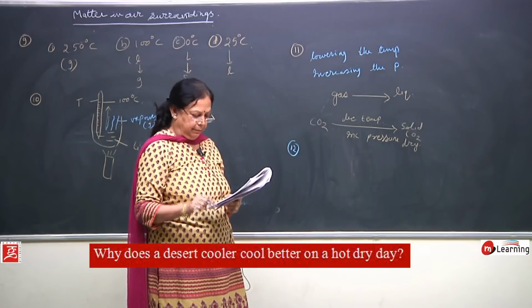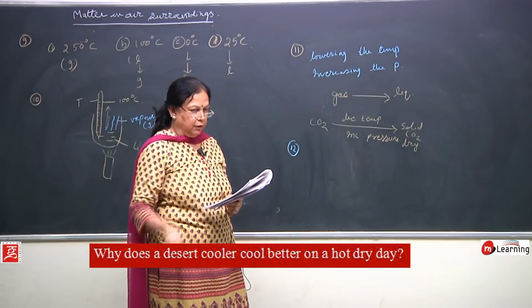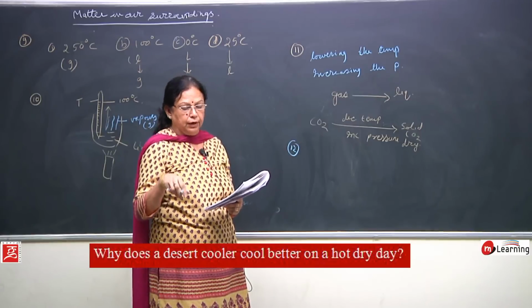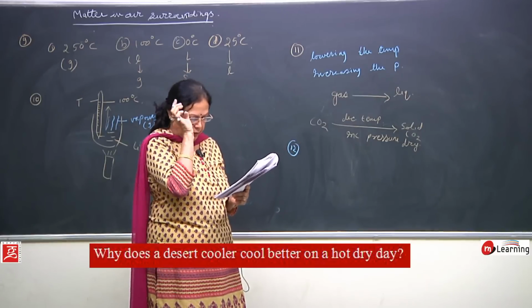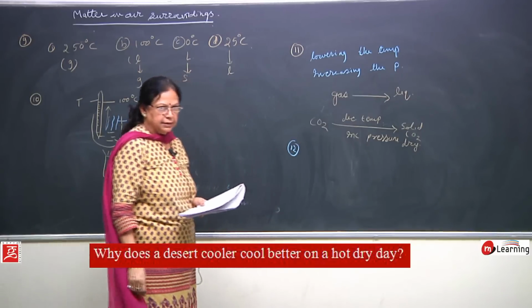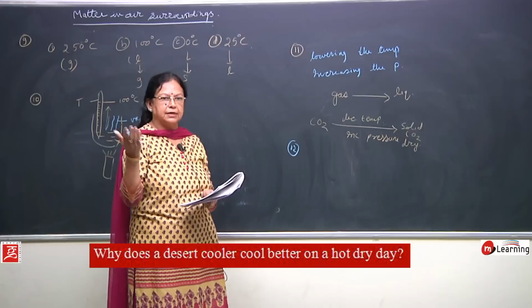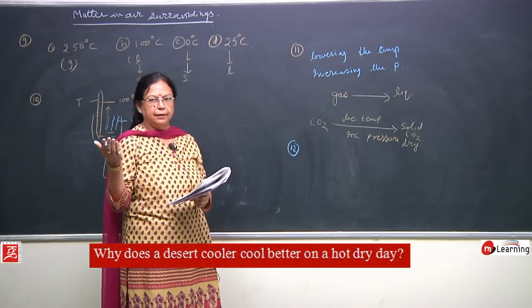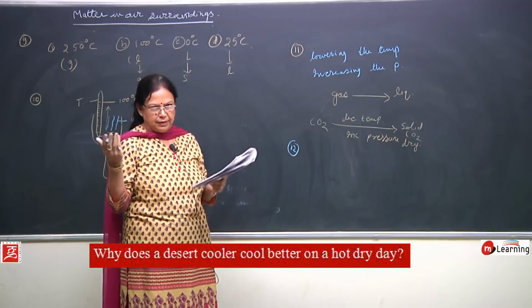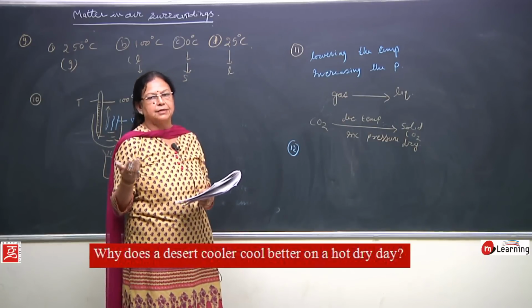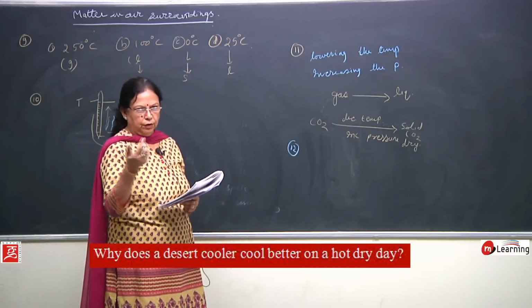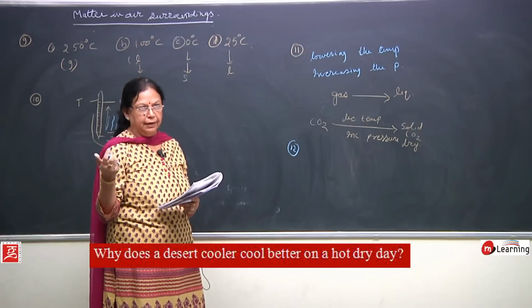So, why does it work better or give a better cooling effect during a hot dry day? The reason is this: during a hot day, of course the temperature is higher. Humidity is less, temperature is higher. So naturally, more of the water will get evaporated.